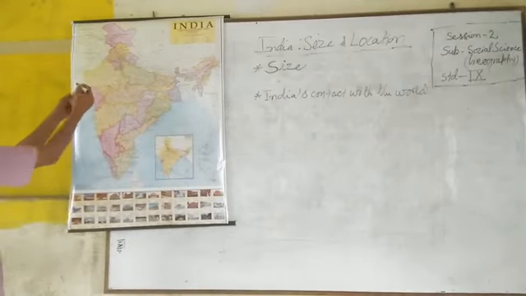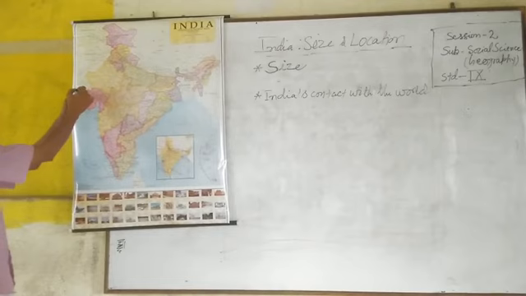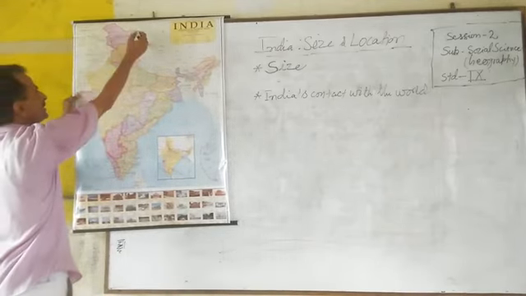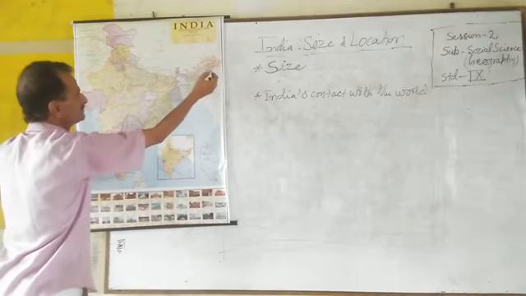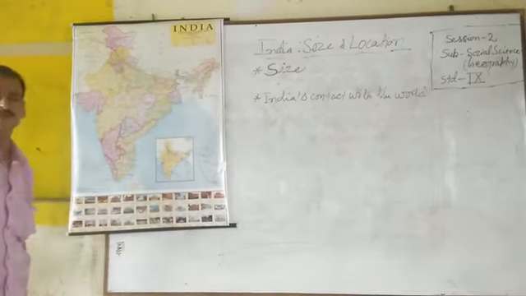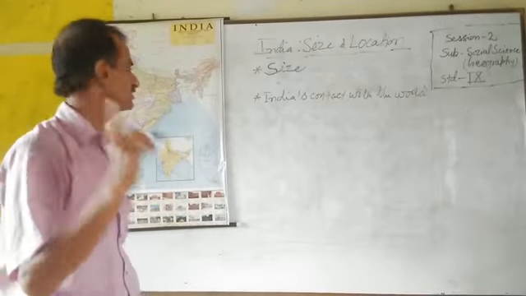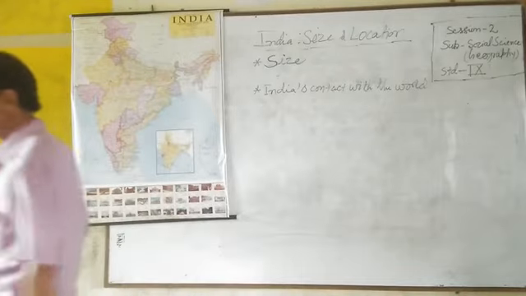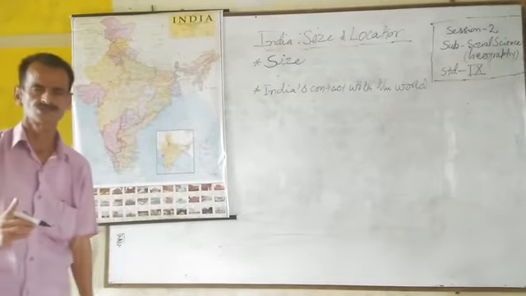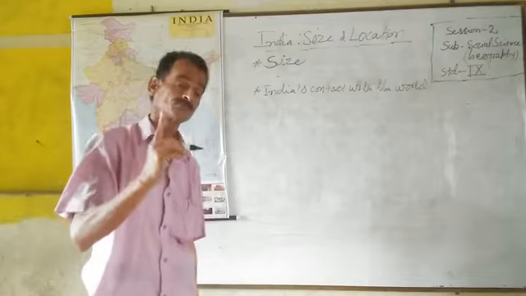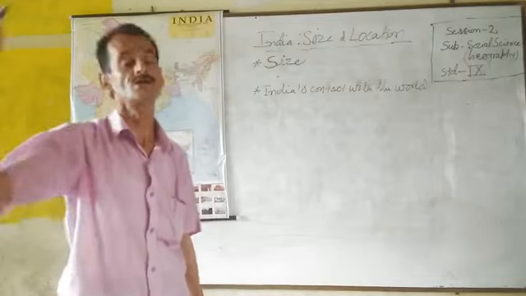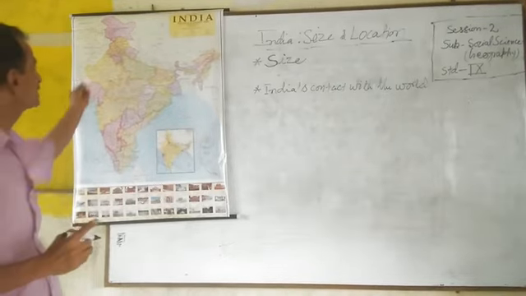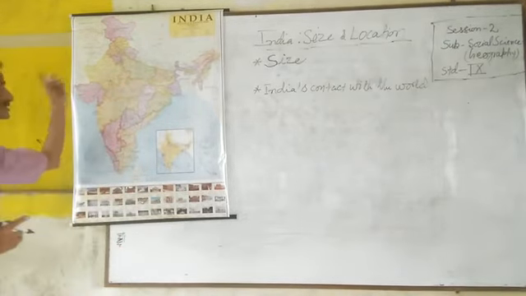Now, the land boundary which touches neighboring countries, the land boundary of India, is 15,200 kilometers. Total land boundary of India is 15,200 kilometers.